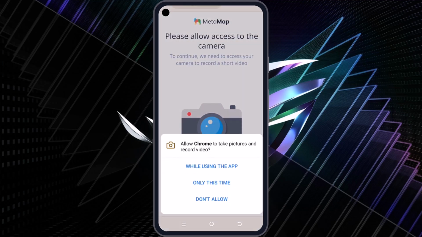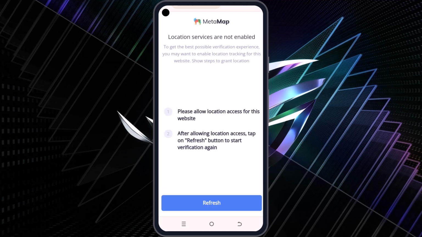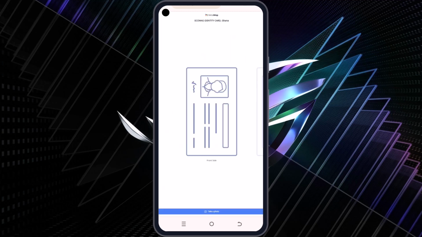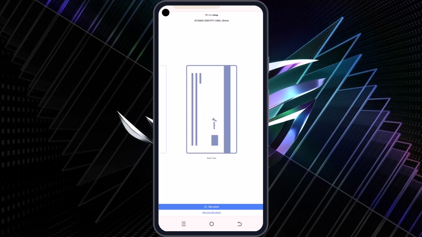Okay, so now we are going to the next section of the verification, which will open a page on your browser where you need to grant access to your camera, because you need to take a picture of the front side and the back side of the ID. I'm done taking a picture of the front side of the ID. It will verify it automatically within seconds, and then you need to take the back picture also, and you need to rotate your head 360 two times before you are verified. So I'm done with the front part. I'm now going to take the back part of my ID card.